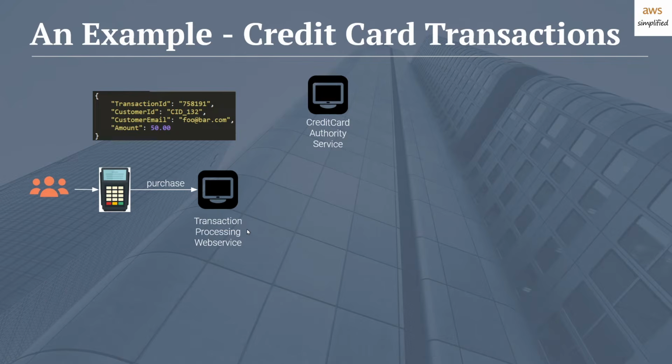Practically speaking, probably Visa, MasterCard, Amex, all of these credit card authority services. So when an event occurs saying that someone is attempting to purchase something, you need to validate that against the authority service. So the first thing you do is you probably call that service and say, here's the customer ID. Maybe they passed in some credentials, including their PIN or something like that. And that gets validated against the authority service.